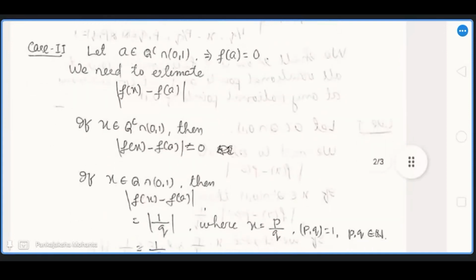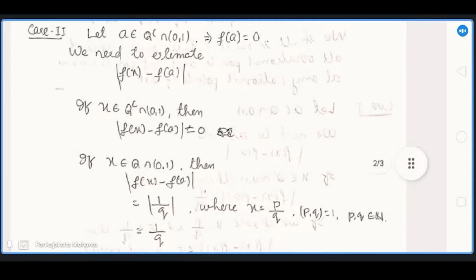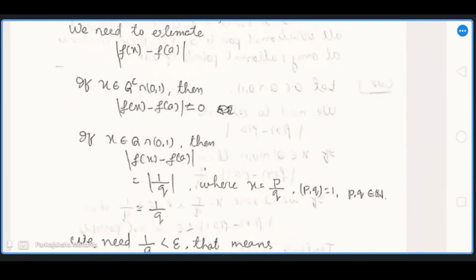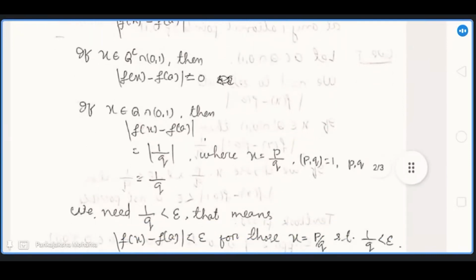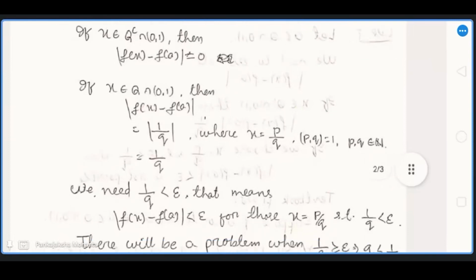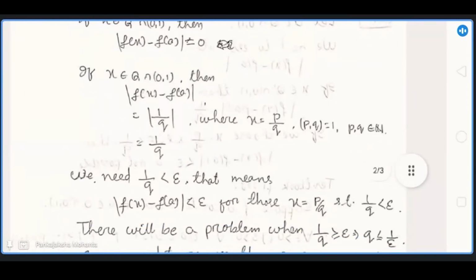That is easy. If x is any rational number between 0 and 1, then the modulus of f of x minus f of a is 1 by q. So if 1 by q is less than epsilon, that means the modulus of f of x minus f of a is less than epsilon.